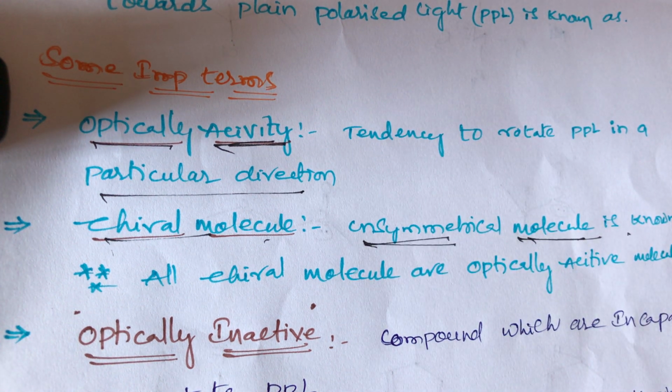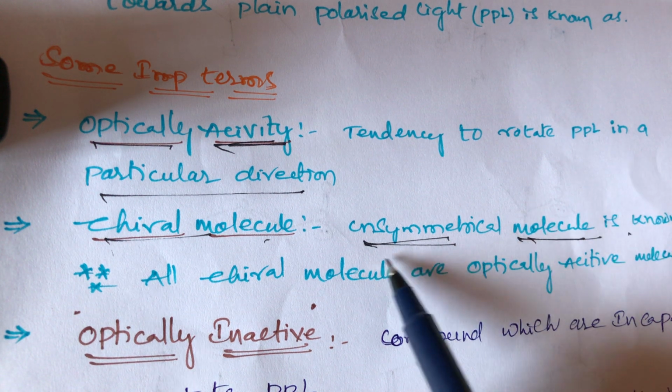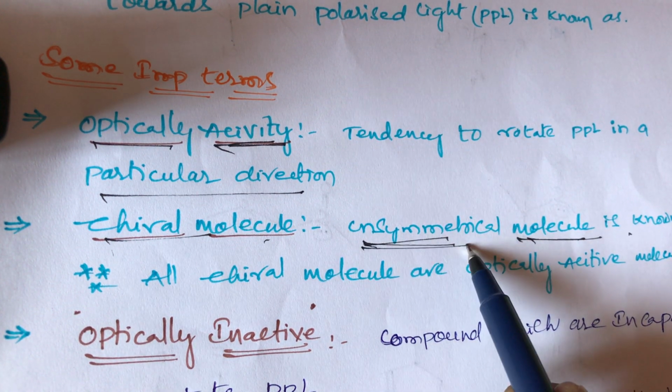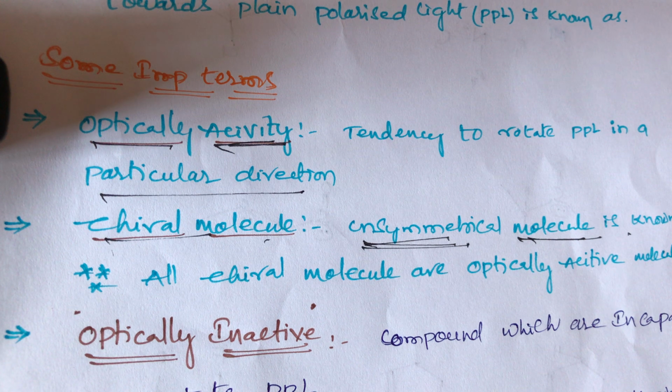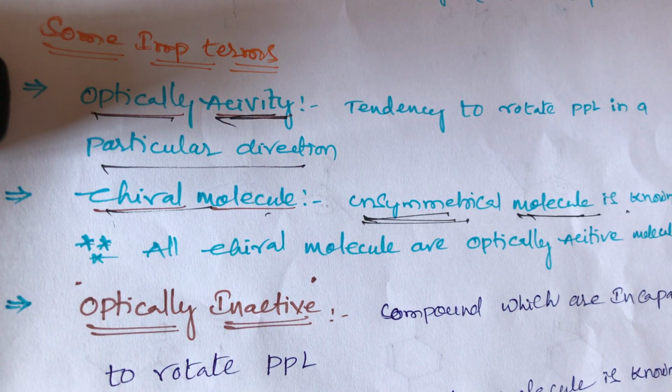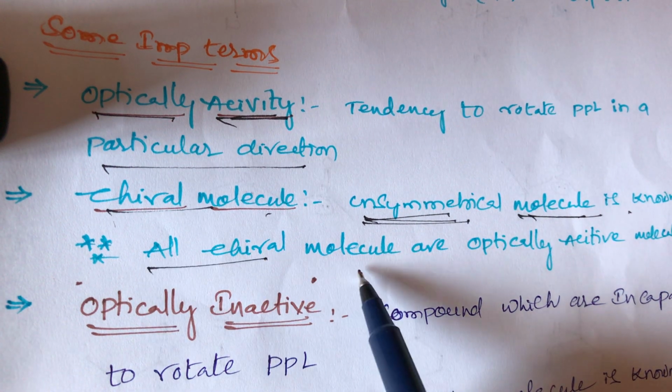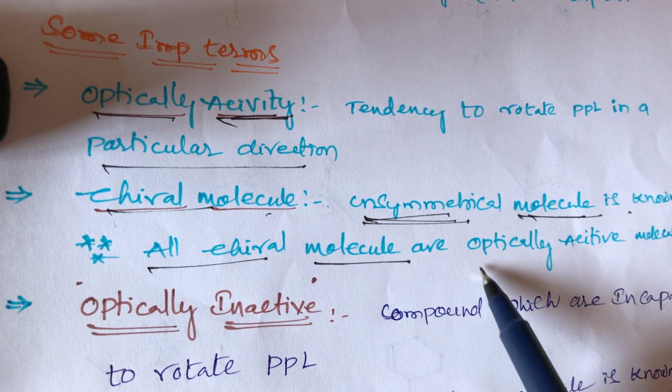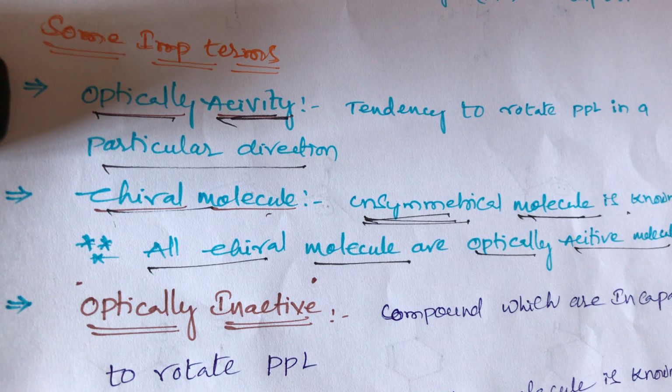Once again, students, all chiral molecules are optically active molecules.